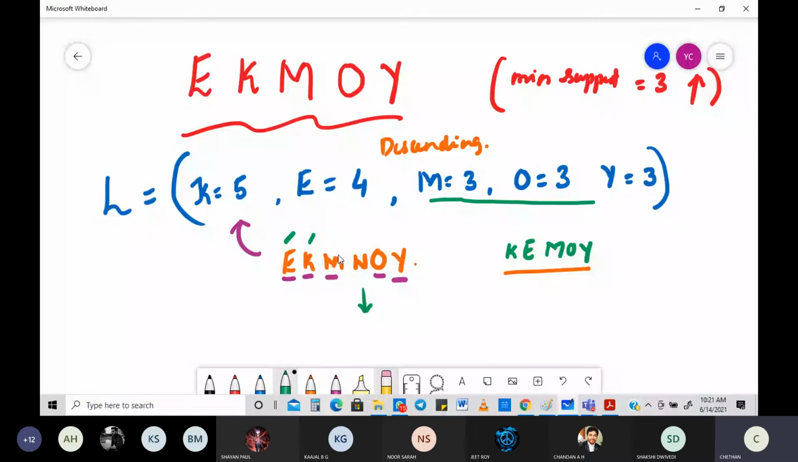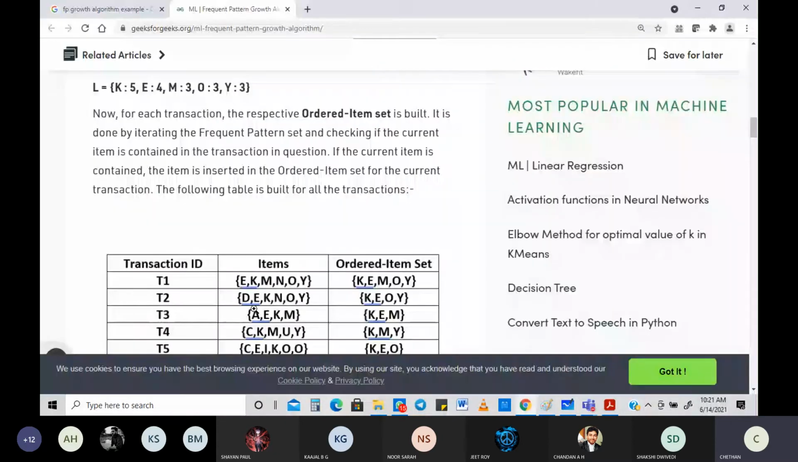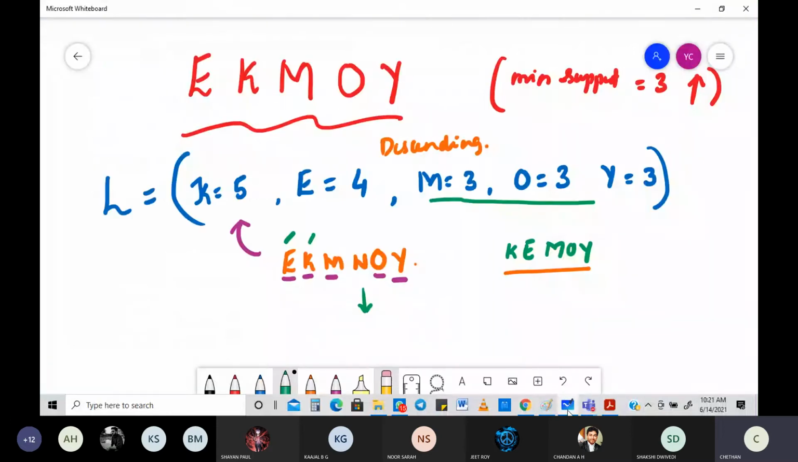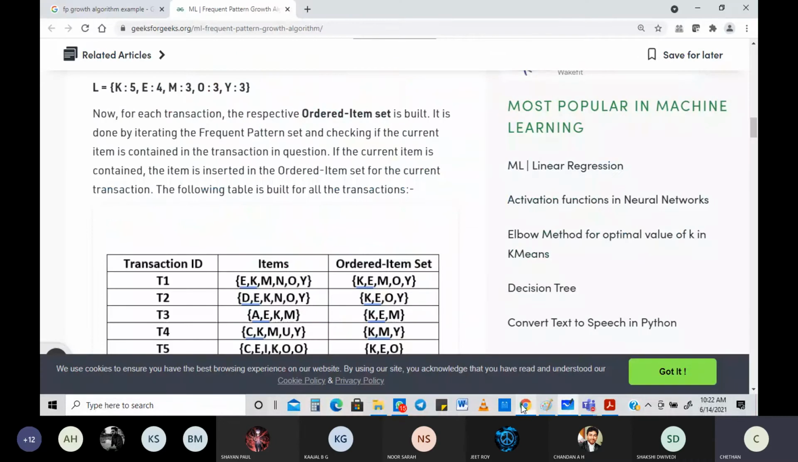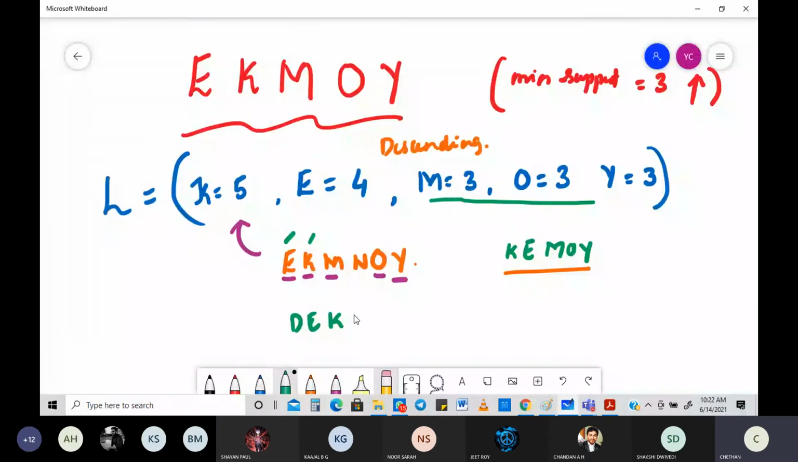Let's take one more example: D, E, K, N, O, Y. Again, same old thing. You are going to look into K, E. I'll always show one more example here. D, K, N, O, Y. Right, so I'll write the same thing. D, K. What is the other thing that you have? D, K, then N, O, Y.